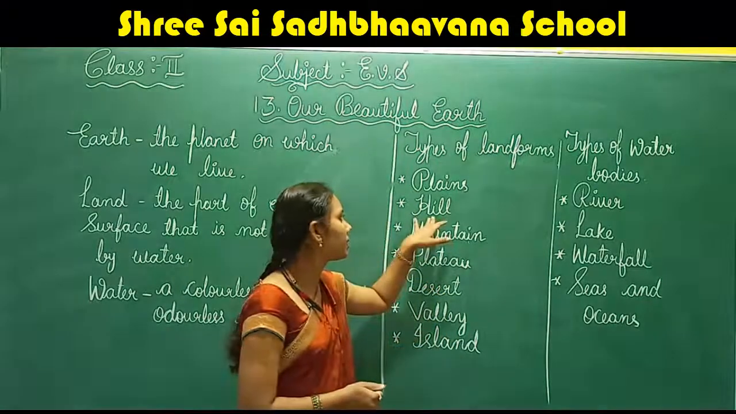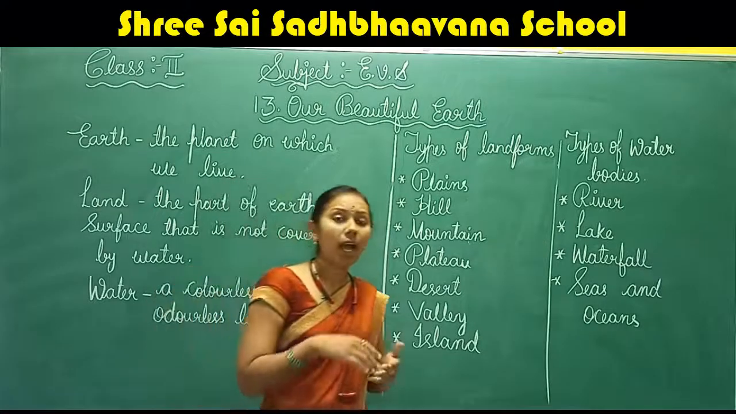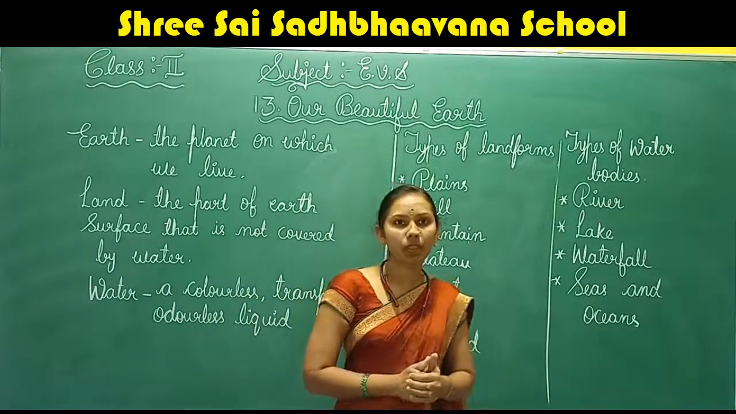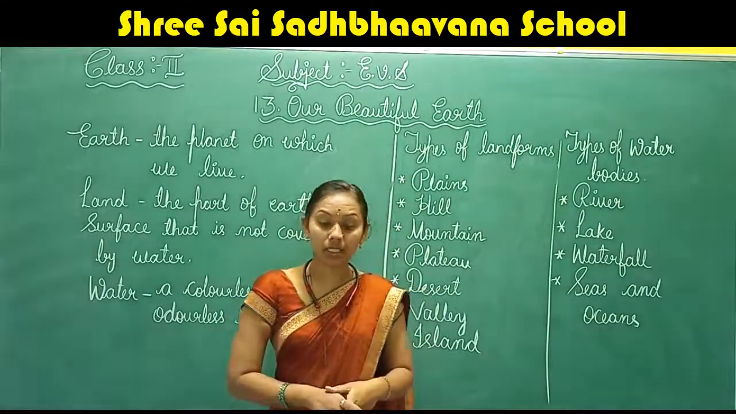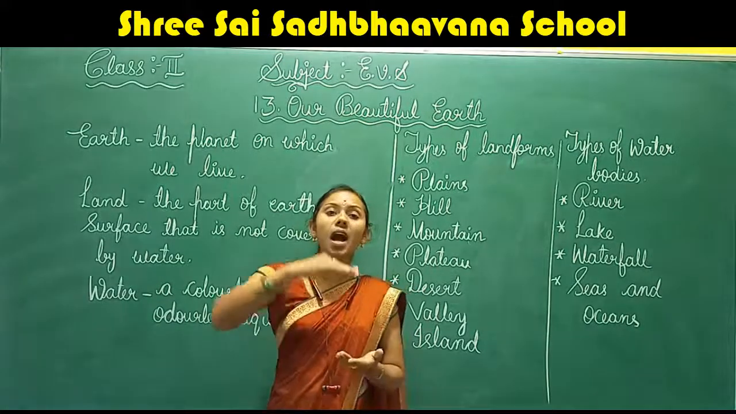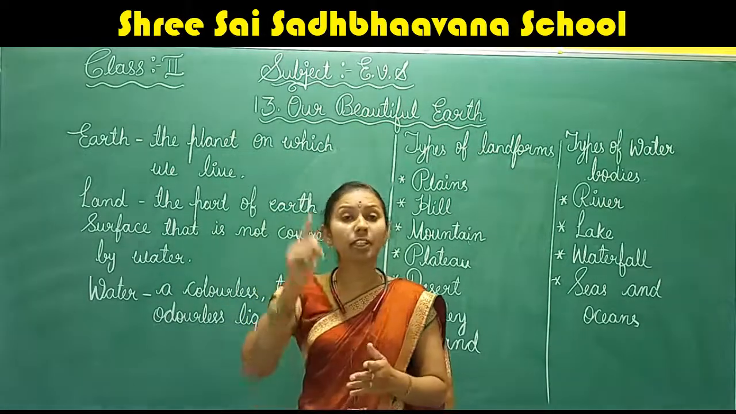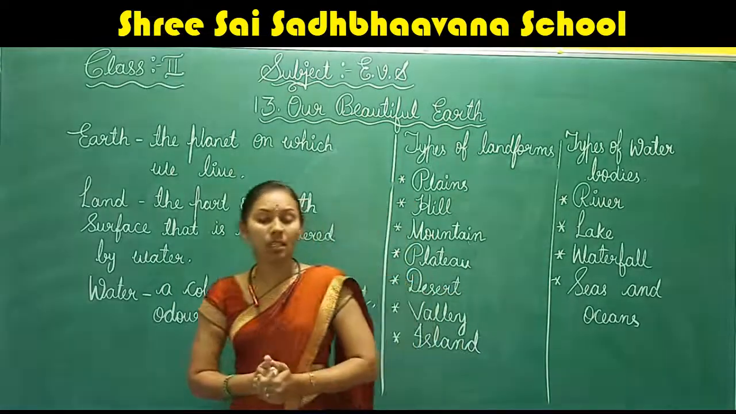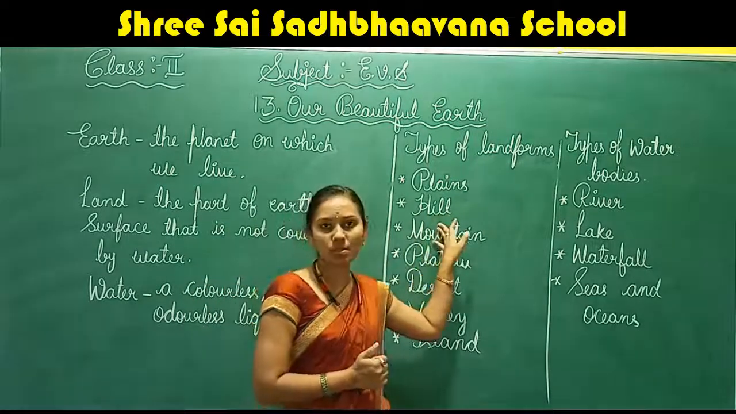Now let us see what a hill is. See children, a hill is high level land with a pointed top. Have you seen hills, hill stations? How do they look? It is a high level land. High level land with a pointed top is called a hill. These hills are made up of hard rocks.